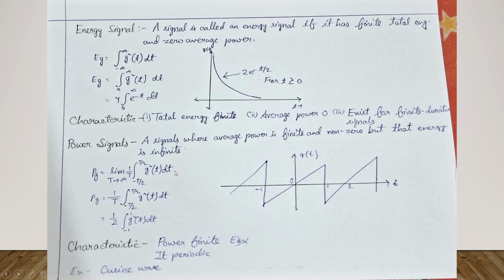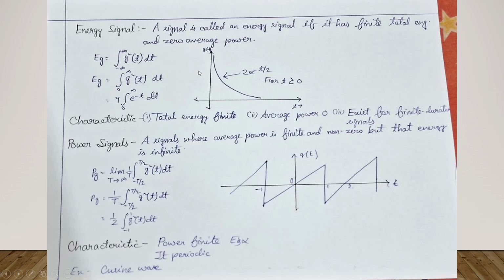Energy signal. A signal is called an energy signal if it has finite total energy and zero average power. We can simply say that if a signal has finite energy, then it is an energy signal. If a signal has finite non-zero power, then it is called a power signal.